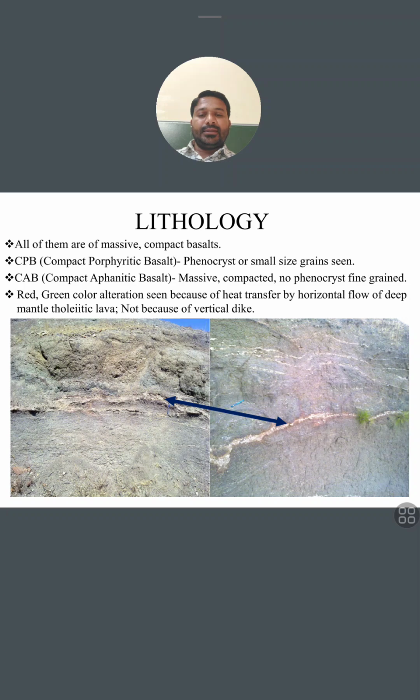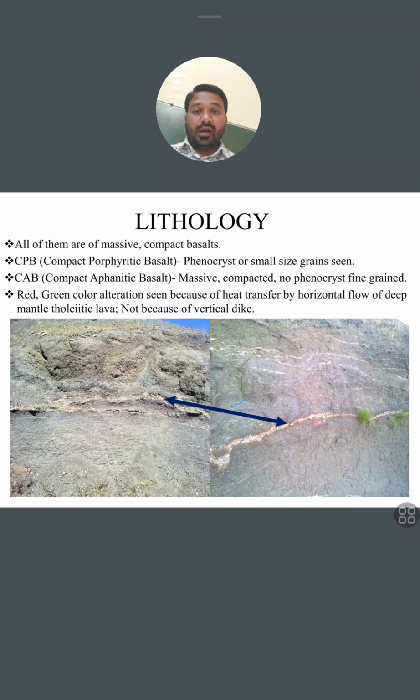not because of a vertical dike. Now when this magma comes on the surface and solidifies, during the spread of this lava, the soil already present on the surface gets heated by the heat present in the lava.